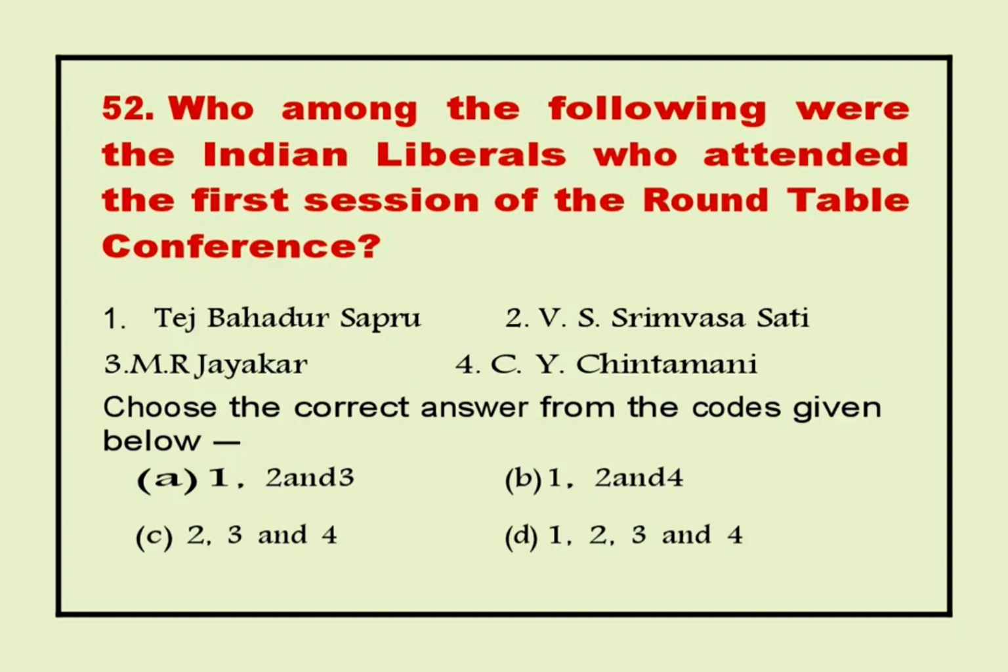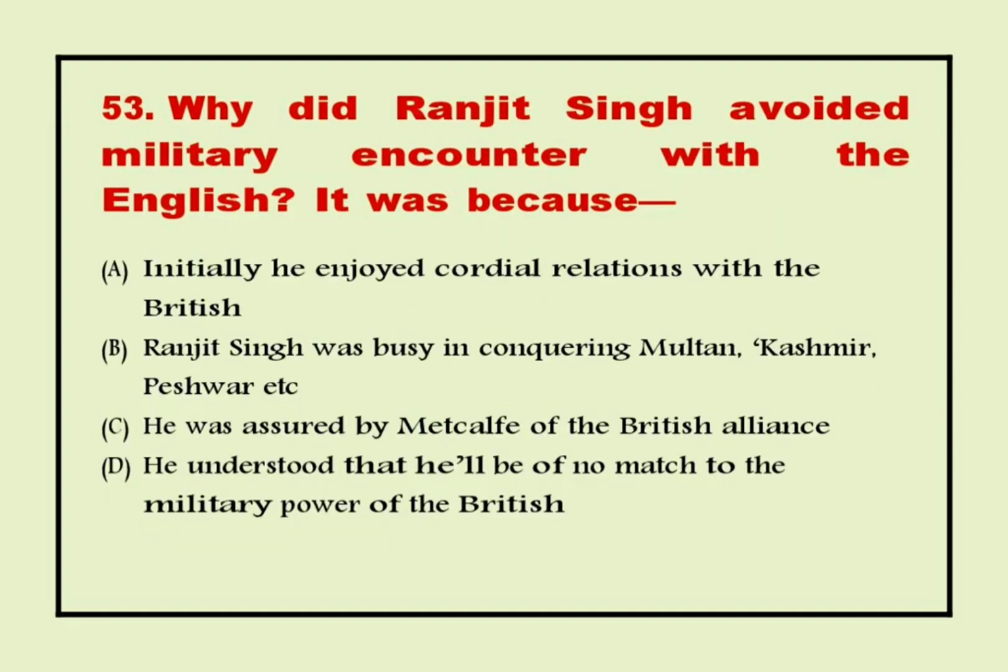52. Who among the following were the Indian liberals who attended the first session of the Round Table Conference? 1. Tej Bahadur Sapru. 2. V. S. Srinivasa Sastri. 3. M. R. Jayakar. 4. C. Y. Chintamani. Choose the correct answer from the codes given below. Answer D. 1, 2, 3 and 4. 53. Why did Ranjit Singh avoid military encounter with the English? It was because. Answer D. He understood that he would be no match to the military power of the British.